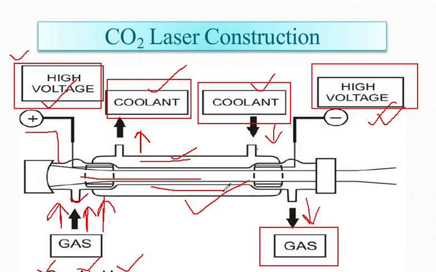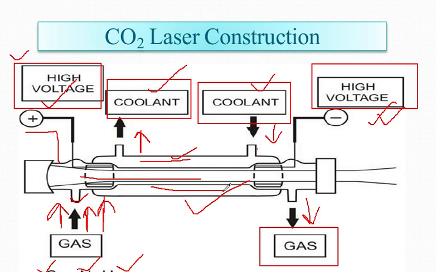The composition is carbon dioxide plus nitrogen plus helium, in the ratio 3:4:8. The wavelength of radiation for the carbon dioxide laser is 10.6 micrometer. The efficiency lies between 10 to 15%.